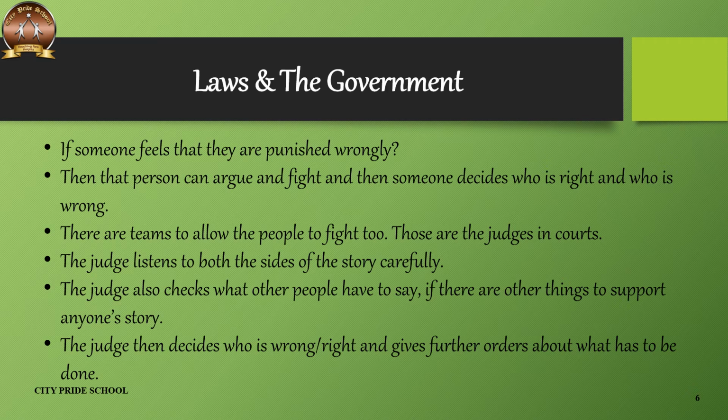So when does this happen? It is only when the judge listens to both sides of the story carefully. It's not only listening, because the stories might be fake, just untrue. Still, they need some proof, and they check the witnesses, whether it's true or false, and the things that support the particular case. Then the judge decides who is right and who is wrong, and further orders are given on what is to be done. So this was about laws and government.